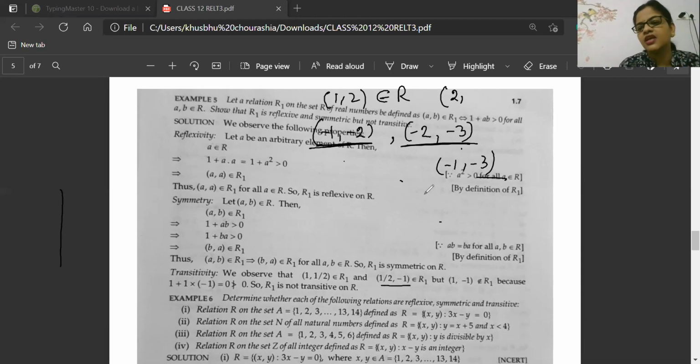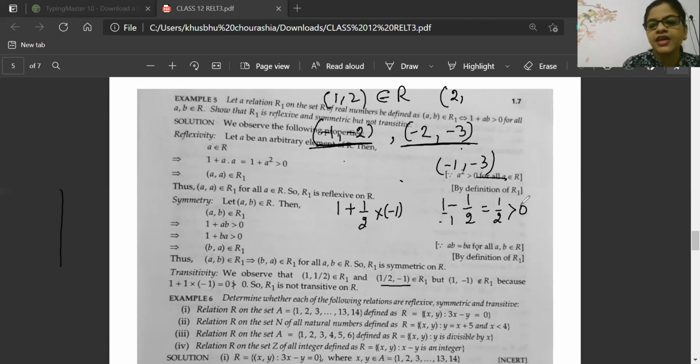So minus 1, minus 3, because minus 1 into minus 3 will become 3, and 3 plus 1 is greater than 0. But which number will fail it? Now look here, 1 plus 1 by 2 into minus 1. So it will become 1 minus 1 by 2. After solving, it will become 1 by 2, and 1 by 2 is greater than 0. Yes or no? So definitely half comma minus 1 is present inside the relation.